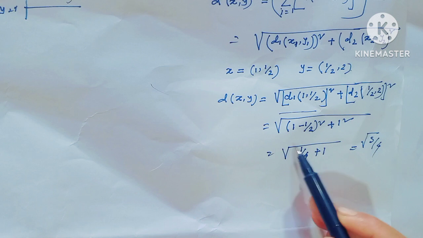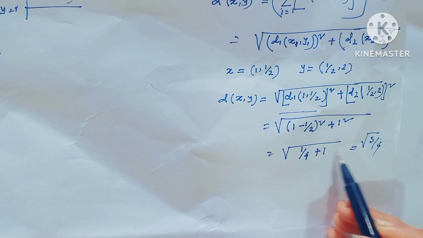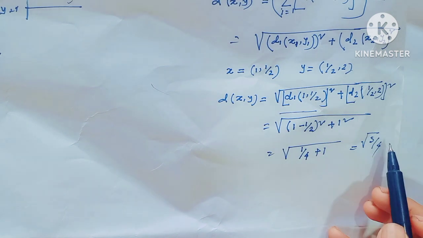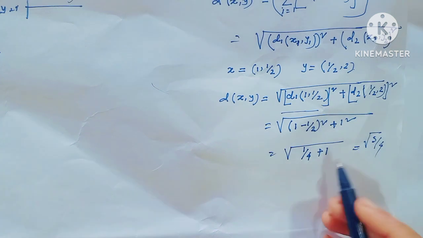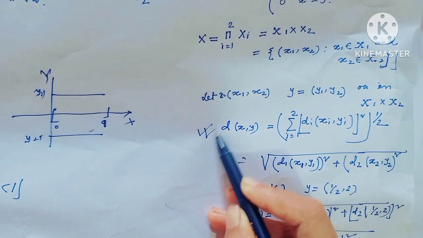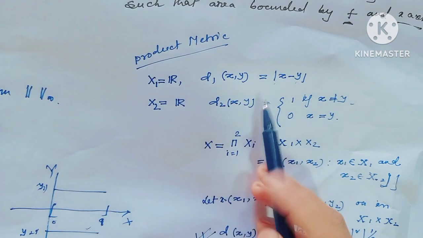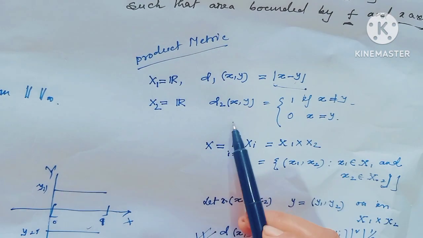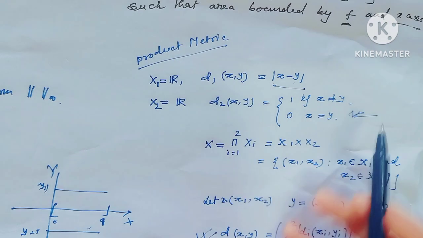Then this would be square root of 1 over 4 plus 1, which is equal to square root of 5 over 4, and this is the product metric in this space where d1 is the usual metric and d2 is the discrete metric.